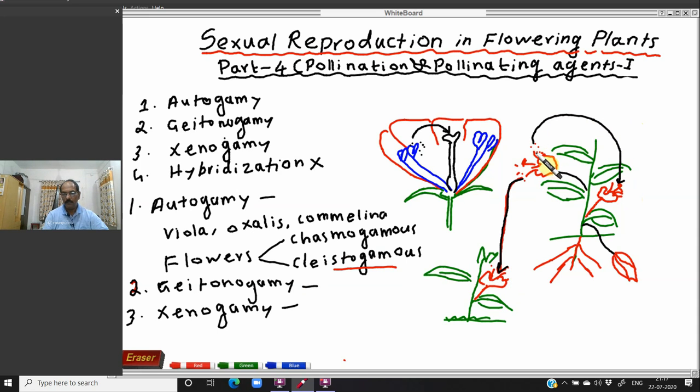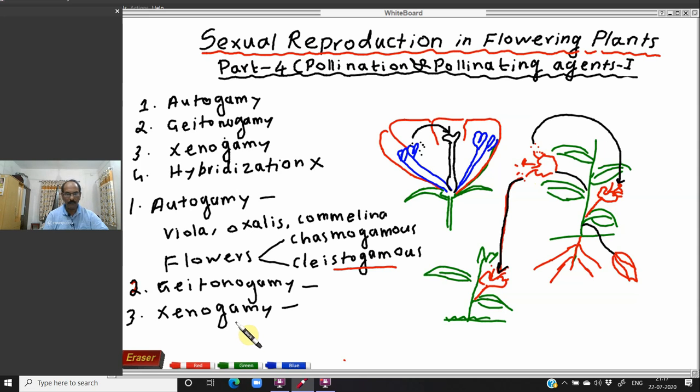So this requires a pollinating agent, and in one way this is actually cross pollination, because the pollination takes place between two flowers, even though they are present on the same plant. So it is genetically similar to autogamy. Because it is related with the same plant, it is genetically similar to autogamy, but practically it is cross pollination. Genetically it is autogamy because it is related with the same plant.